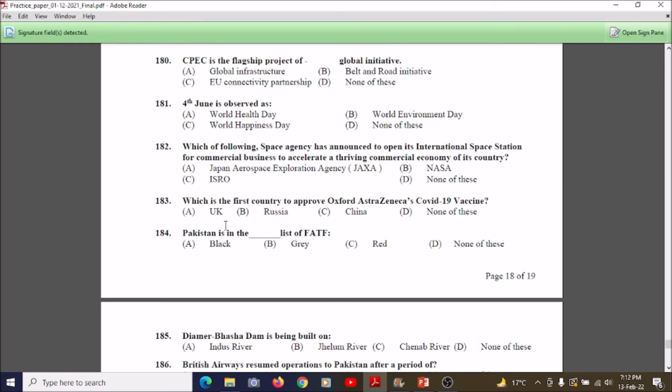So students, now going on to question number 184. Pakistan is in the dash list of FATF. A. Black, B. Grey, C. Red, and D. None of these. So the correct answer is grey list. Pakistan is still in the grey list of FATF.